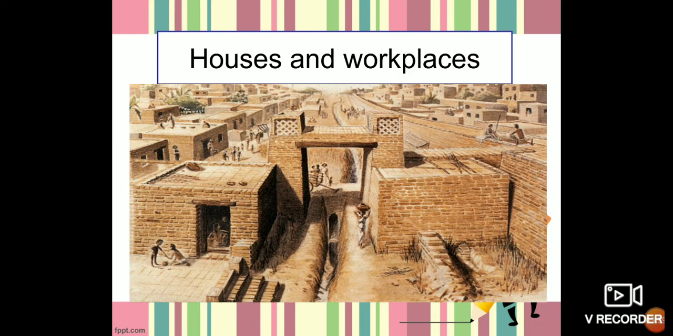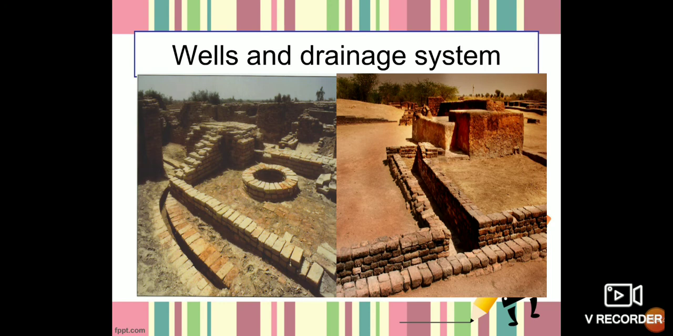The streets of the cities of the Indus Valley civilization were clean. Many wells for public use have been discovered. The drainage system was very advanced.